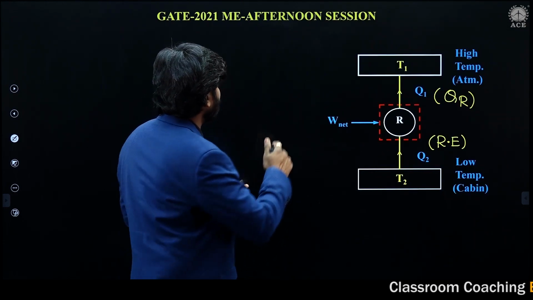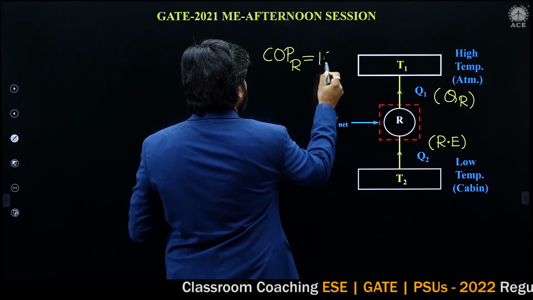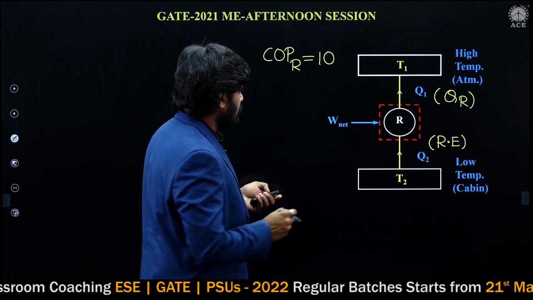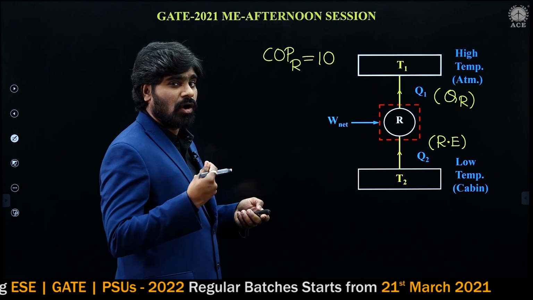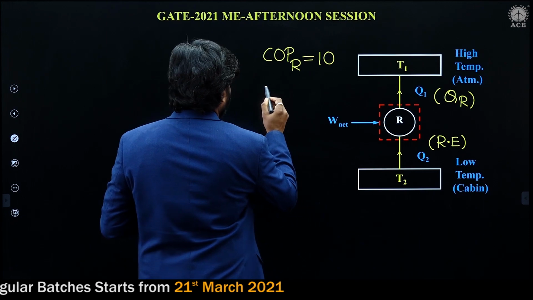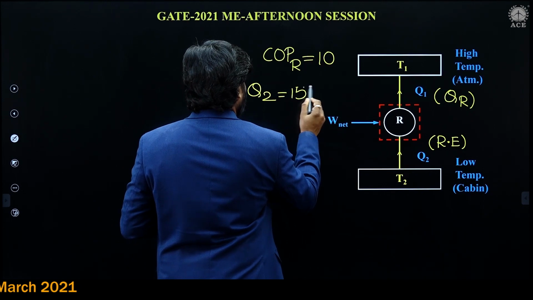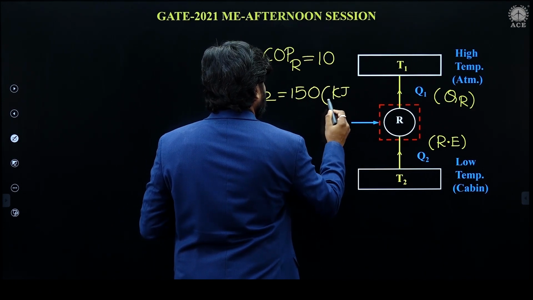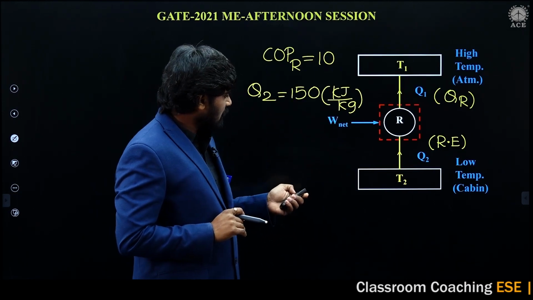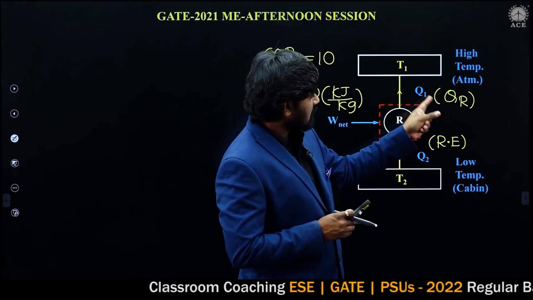Now let us write down the data. COP of the refrigerating unit is 10, and the refrigeration capacity is 150 kilojoule per kg. That is the refrigeration effect, or refrigeration capacity, both are same. That is, Q2 is 150 kilojoule per kg. So this is what is given. Heat rejection, that is Q1, is to be calculated in kilojoule per kg.